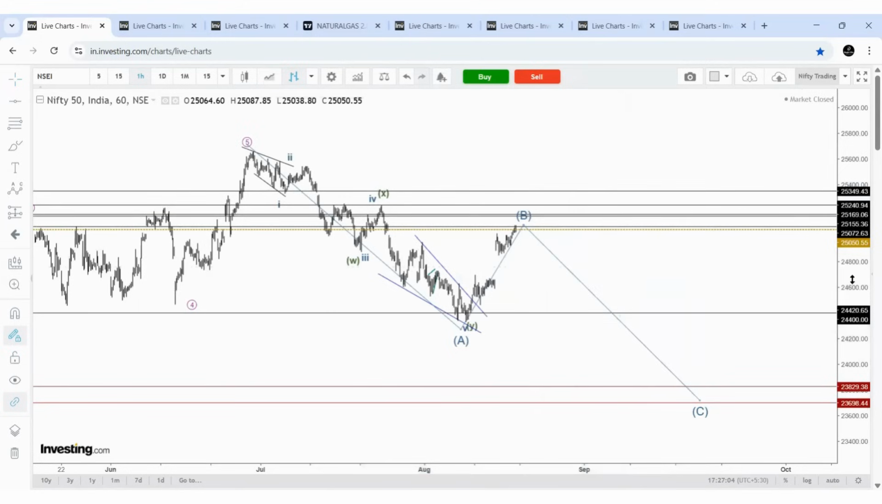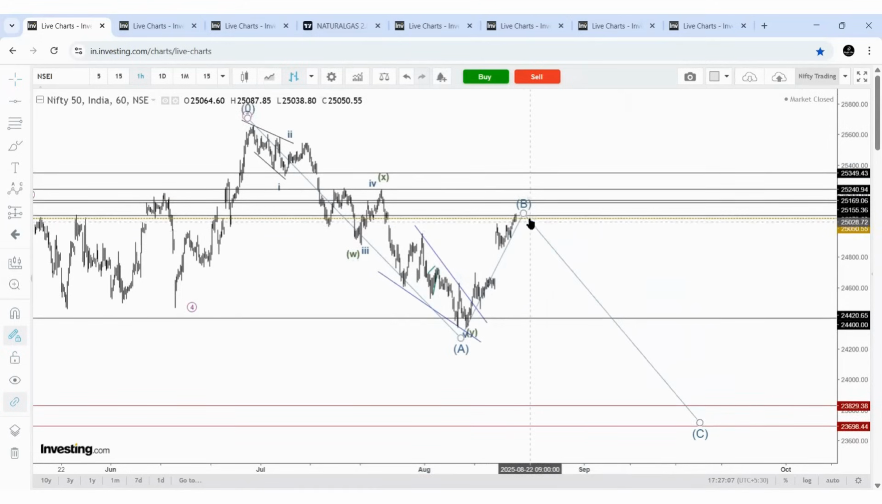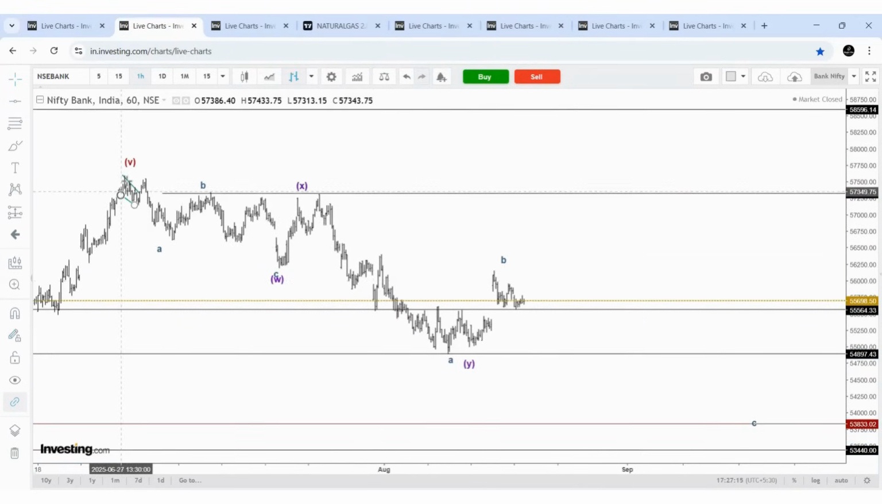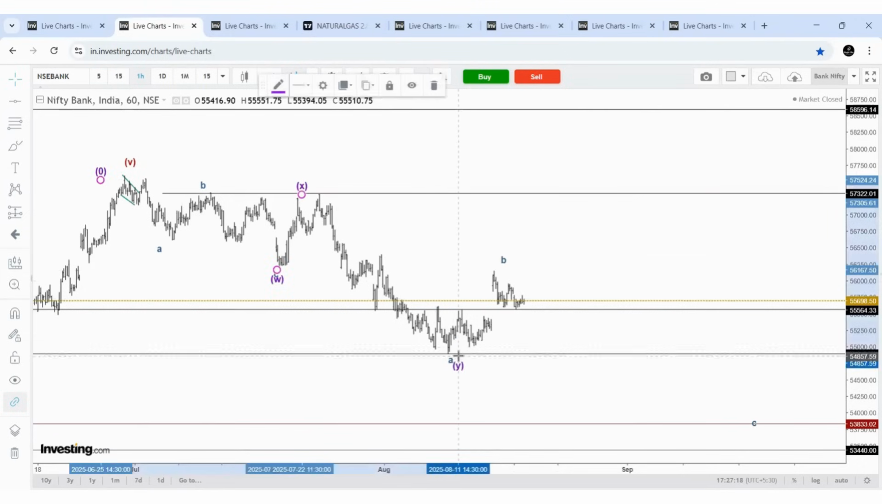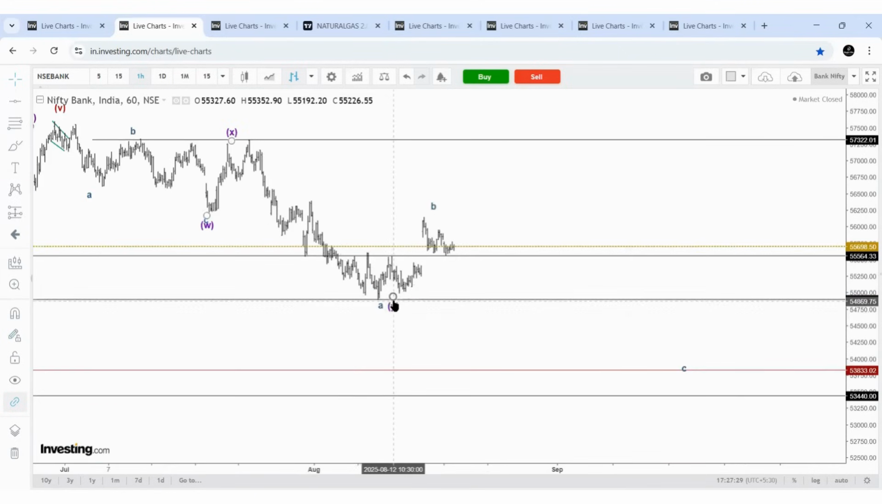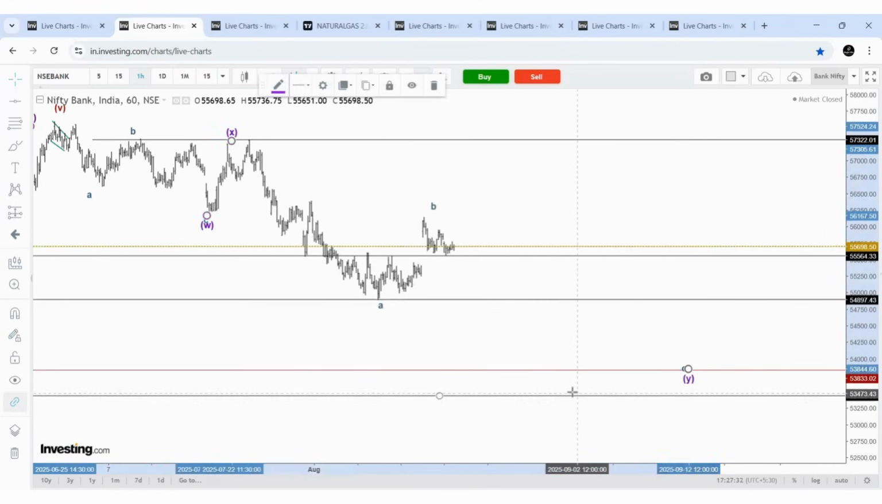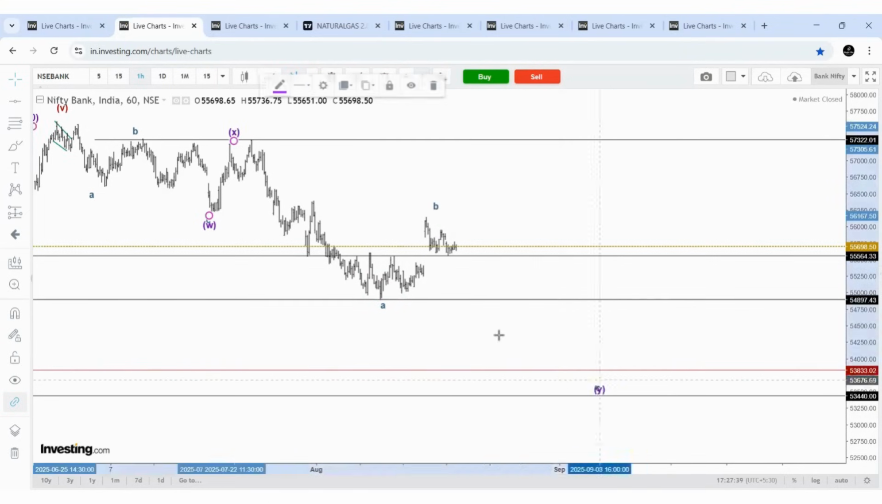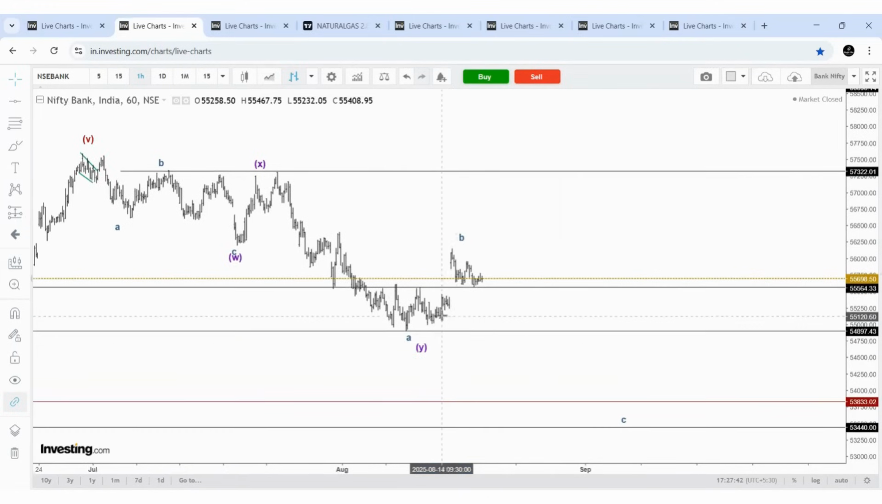Please remember, the price is at resistance, and whether this B completed here or not is one important question. Even if you look at Bank Nifty, it is clearly WXY. Whether Y completed here or just A of Y completed here. If it is A of Y, then A, B and C may proceed, and this C of Y may move lower here. All these levels we discussed in previous videos itself. So let us see how the price moves from here on.